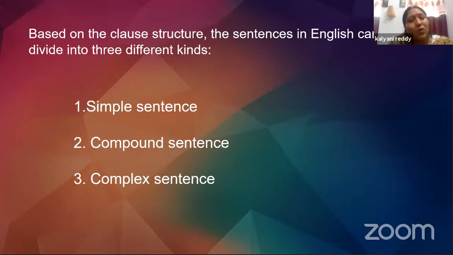Well, now let's move on further, children. Now, based on the clause structure, the sentences in English can be divided into three kinds, namely simple sentence, compound sentence, and complex sentence.